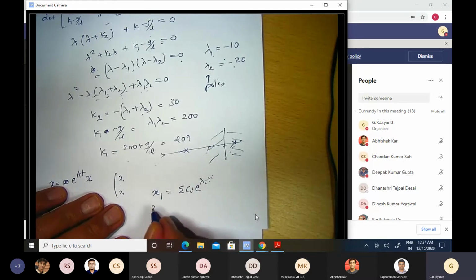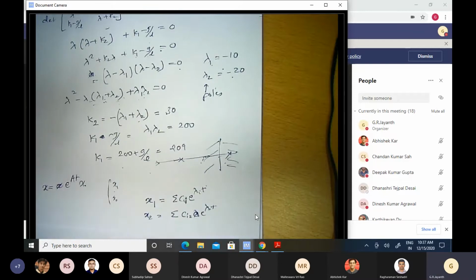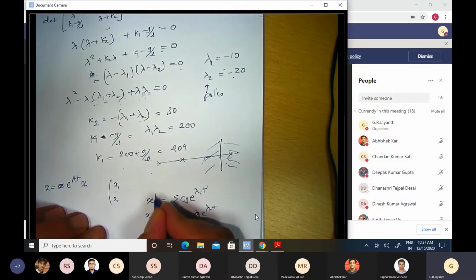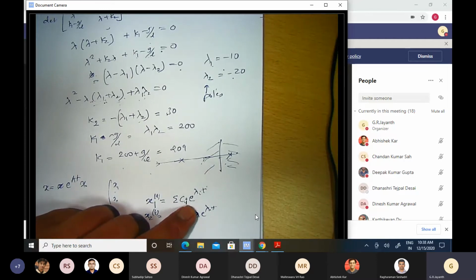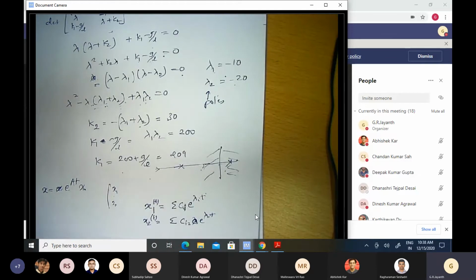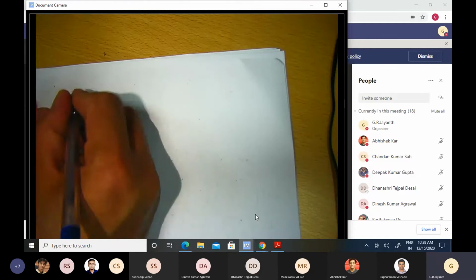x2 similarly will be equal to ci2 e to the power lambda i t. So you have the response of every single one of the elements of your state vector to be a linear combination of these modes e to the power lambda t. So how do these modes look? Let us just plot them.